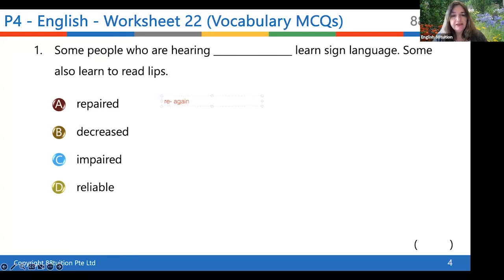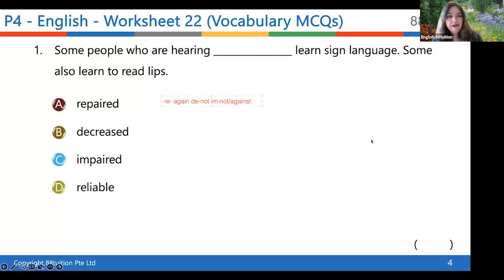And you know de means not. And im means something like not or against. And re is again, okay? So repaired, decreased, impaired, and reliable. We've got these 4 words.